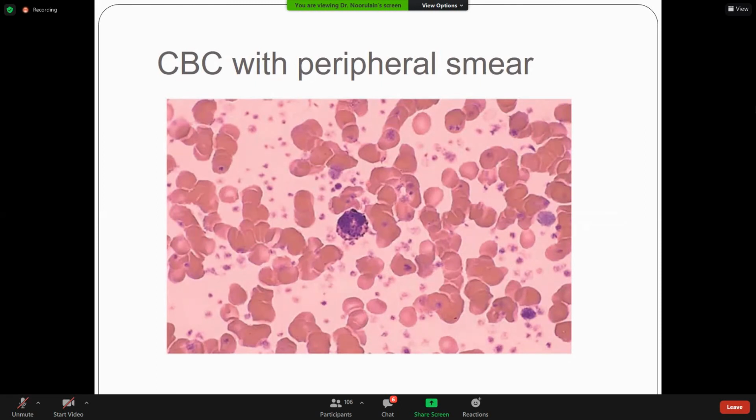The CBC with peripheral smear shows normal RBC count and normal WBC count with increased platelet count, and there is anisocytosis. Different sizes of platelets can be found. This is a giant platelet, this is a large platelet, and these are normal size platelets. All these findings can be suggestive of essential thrombocythemia, but you need a clonal genetic mutation to label essential thrombocythemia.